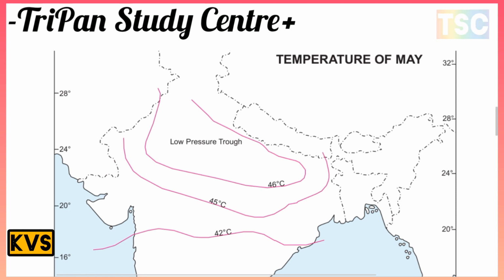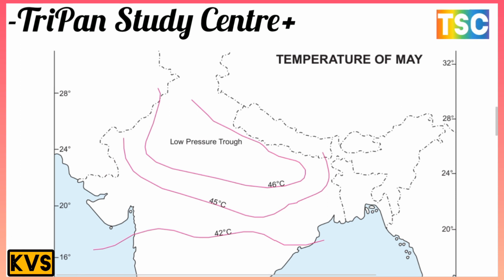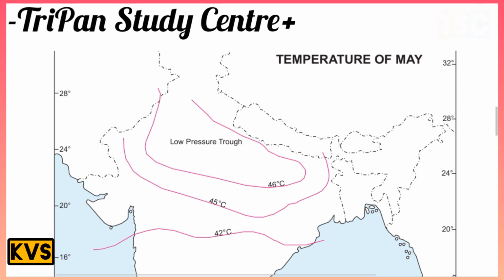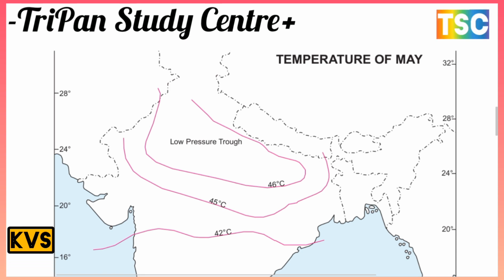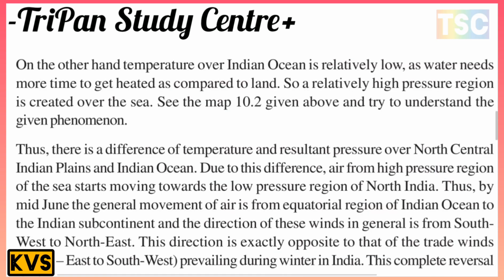On your map, there is the temperature of the hot season. Their temperatures vary around the low pressure trough, and the maximum temperatures here are 46 Celsius, 45 Celsius and 42 Celsius. This is a very high temperature, noted at this point.